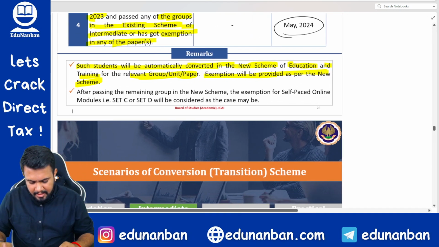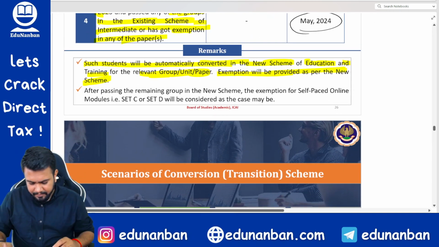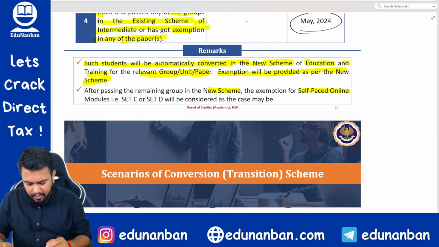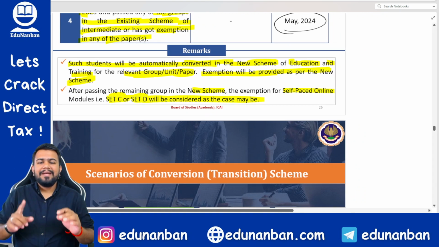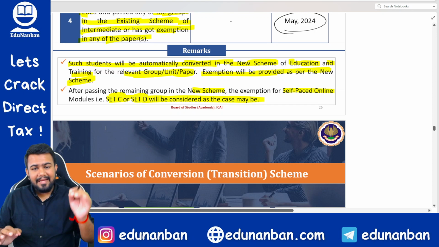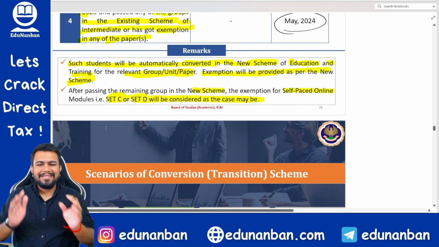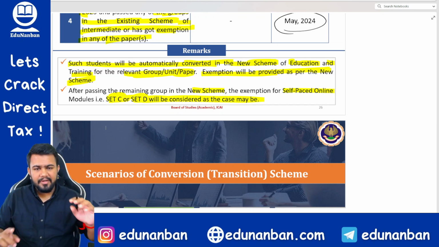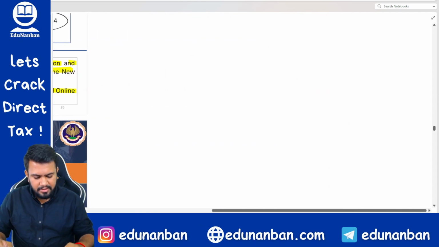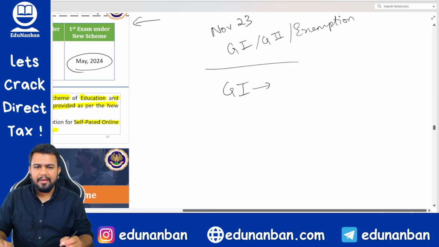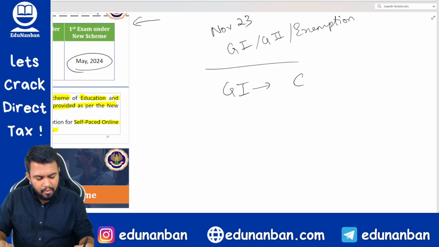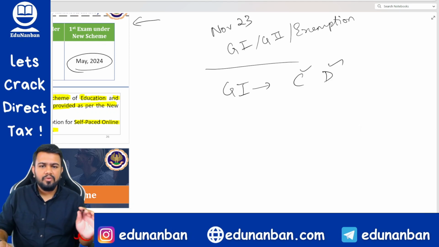Fine. Okay. Next. After passing the remaining group in the new scheme, exemption for the self-paced online module, that is set C or set D, will be considered as the case may be. So I told you, if you pass any one group in intermediate, then you might get exemption in set C or set D. However, when we were discussing the FAQs, in the FAQs it is given that if you pass only group 1 and you don't pass group 2, then both C and D you have to write.